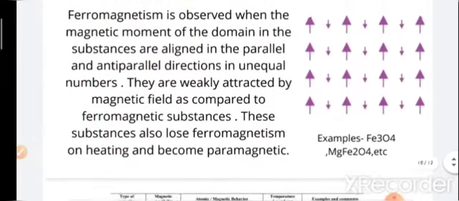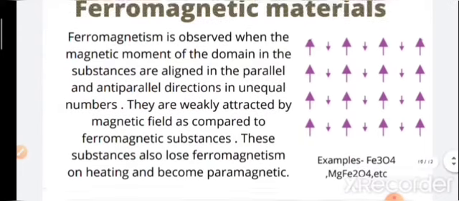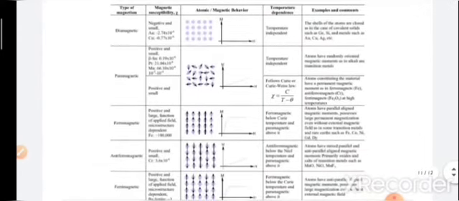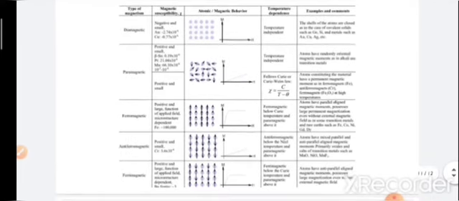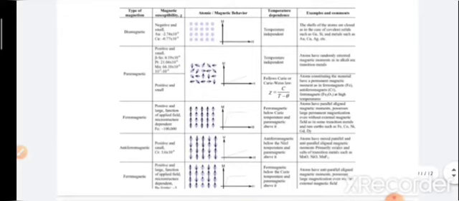The examples of ferrimagnetism are here. You can see. You can learn more examples from NCERT and other sources as you wish. Here is a table which I will provide in the description box. You can learn this from there. In this table you can simply practice the difference between diamagnetic, paramagnetic, ferromagnetic, antiferromagnetic and ferrimagnetic substances.